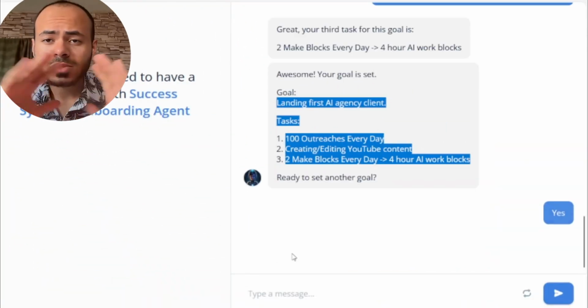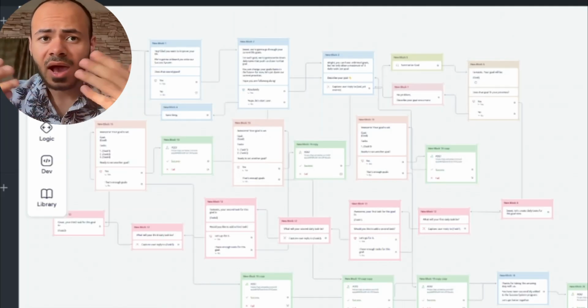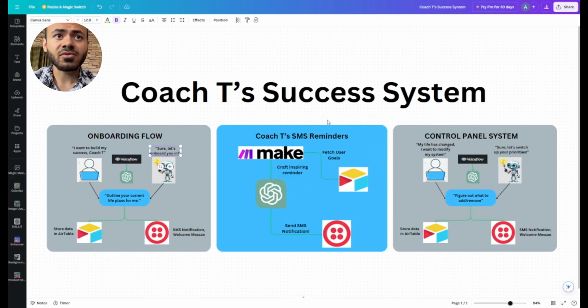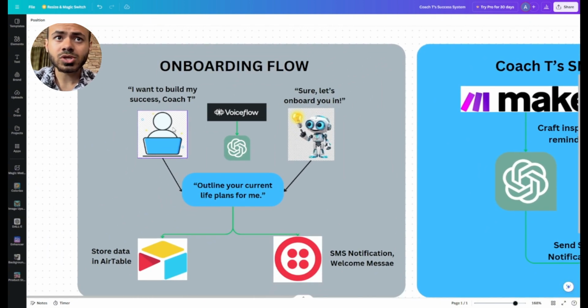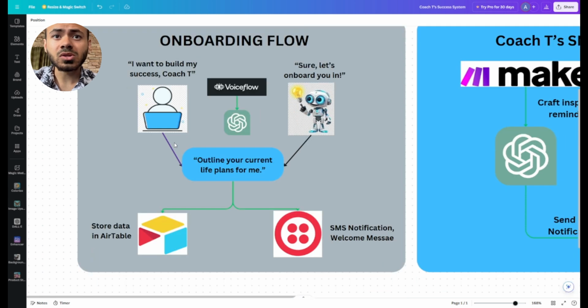We're going to start with a full demo of the build, all the services I made, and how the Coach T system actually helps me. As you can see, we have 3 components. The first one is an onboarding flow. It's just a conversation between Coach T and the user, where he wants to build a success system and outlines his life plans and life goals to Coach T. Coach T will then formulate a success plan, store that plan in an Airtable, and we're also going to send an SMS notification to the user with just a welcome message to the success system.